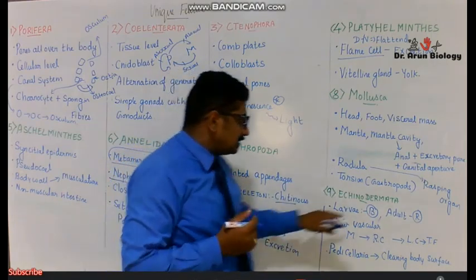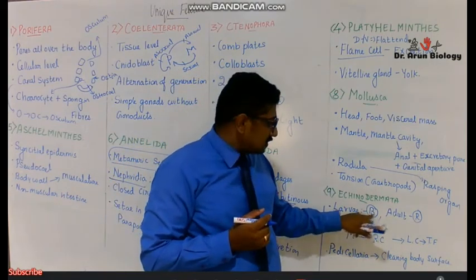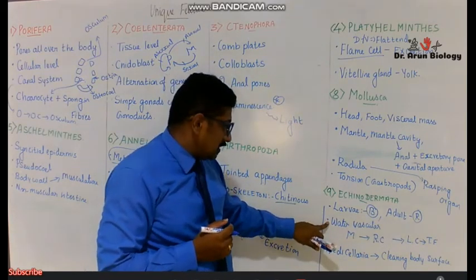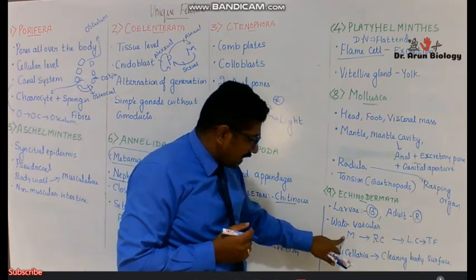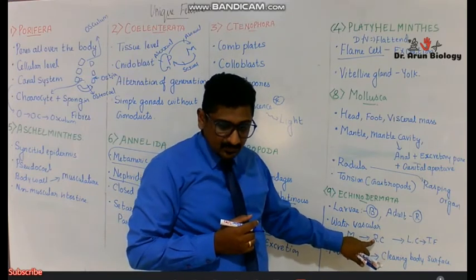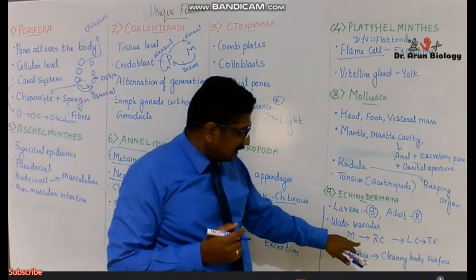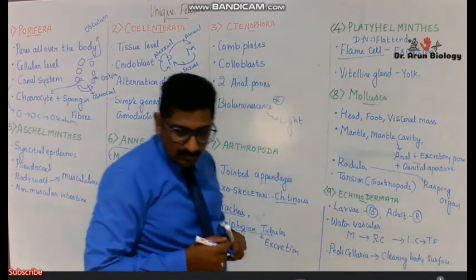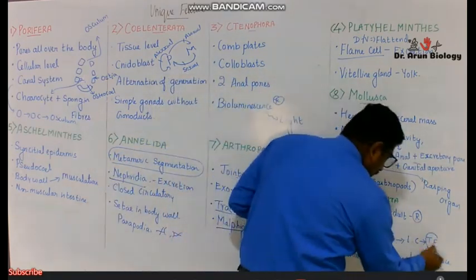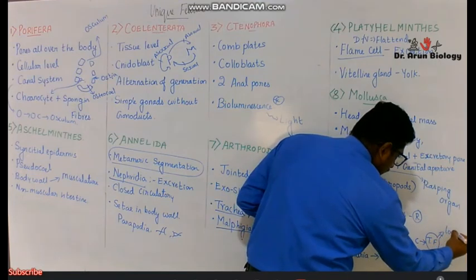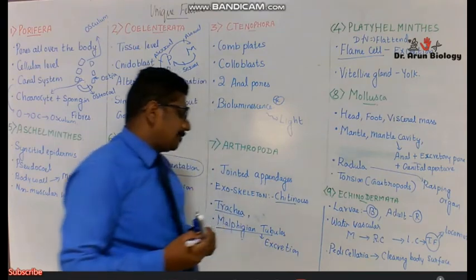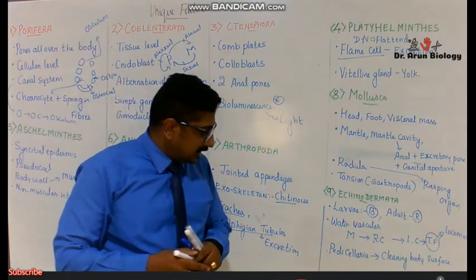Echinodermata: the larva has bilateral symmetry, otherwise it is radial symmetry. They have a water vascular system having a madreporite. Then we have the RC, which is actually a type of canal, the radial canal, and the LC, the lateral canal, and water goes out to the 2 feet, which is actually used for locomotion also, by means of tube feet. And last but not least, they have pedicellariae, which are used for cleaning the body surface.